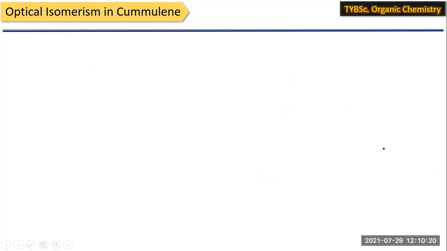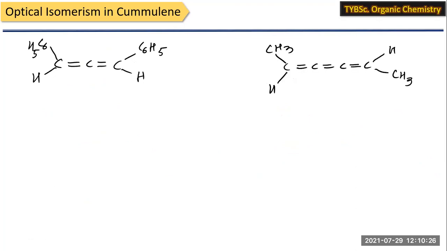Now let us consider why the cumulene molecule shows optical activity. So there are other examples for the optical activity. You can see that these are the groups. This is C6H5 and this is H. So here the condition is that A is not equal to B, and here also C is not equal to D, so all the terminal groups are different. But now count the double bonds: 1, 2. There are 2 double bonds. That means it is an even number of double bonds. So it obeys the condition of having an even number of double bonds and different substituents at the terminal, so it is optically active.